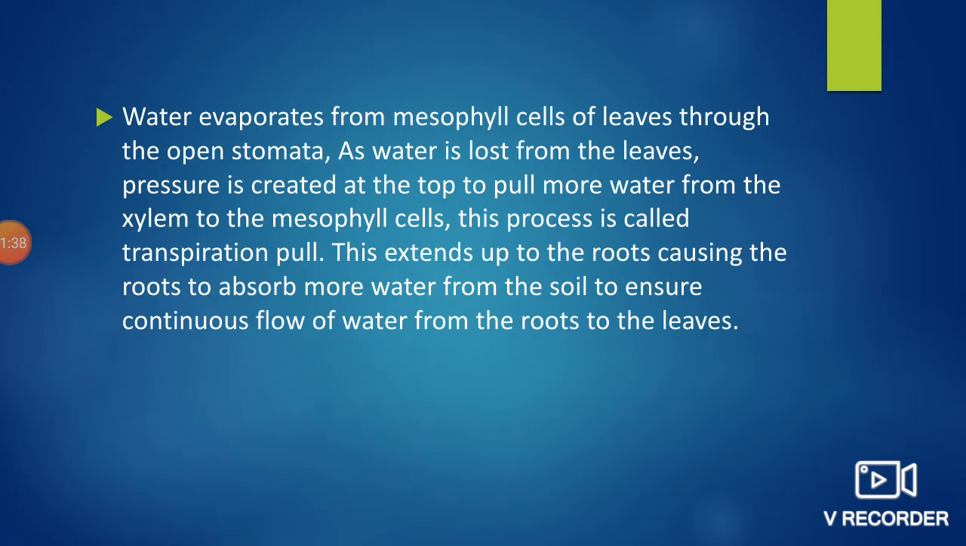Next one, transpiration pull. Water evaporates from mesophyll cells of leaves through the open stomata. As water is lost from the leaves, pressure is created at the top to pull more water from the xylem to the mesophyll cells. This process is called transpiration pull. This extends up to the roots, causing the root to absorb more water from the soil to ensure continuous flow of water from the roots to the leaves.